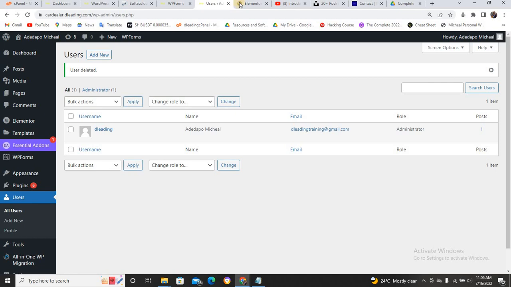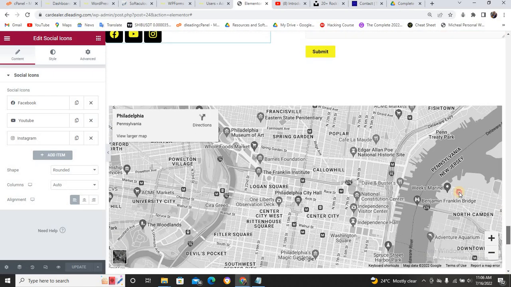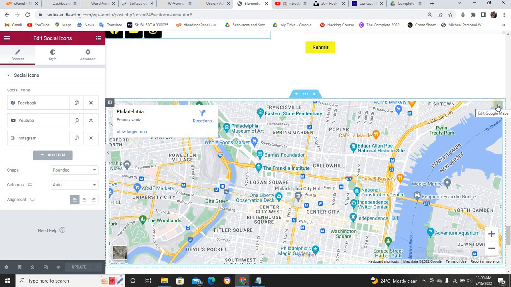What else? Let me check this. We have done with all this. I've told you about this; you can change it and edit it to what you like. Yeah, this map, I think we need to talk about it also. If you want to edit this map, I've done it a special way: just come to this button icon. Can you see? Click on it.